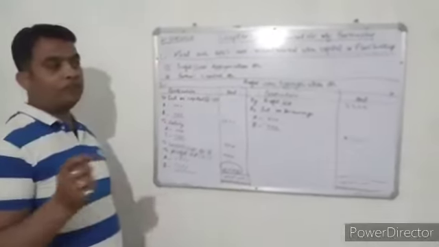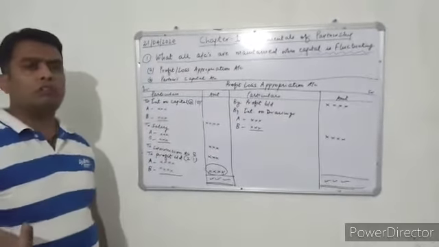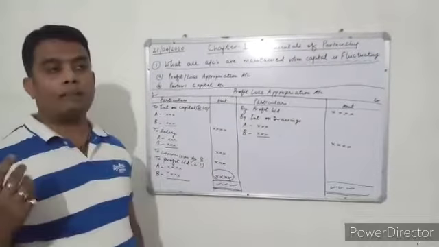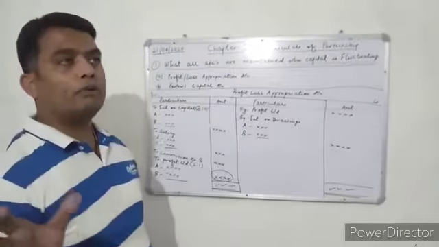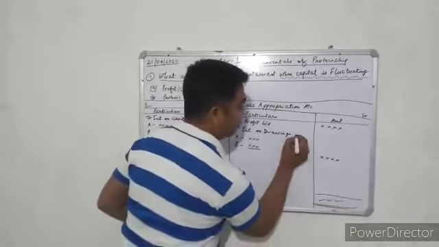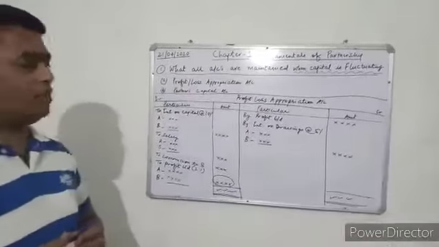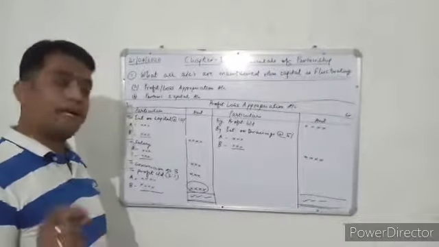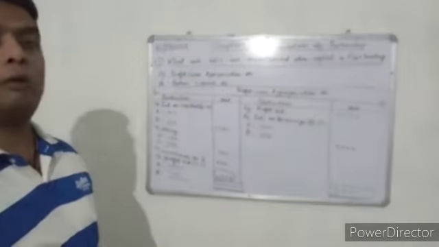Then on the credit side, you will most probably find two to three partners in your question. If both of them have withdrawn some amount from the capital of the firm, they have to pay some interest on it. This interest on drawings is also at some rate, suppose 5%. On whatever amount they have withdrawn, 5% will be charged by the firm and credited, because interest on drawings is a benefit or profit for the firm.